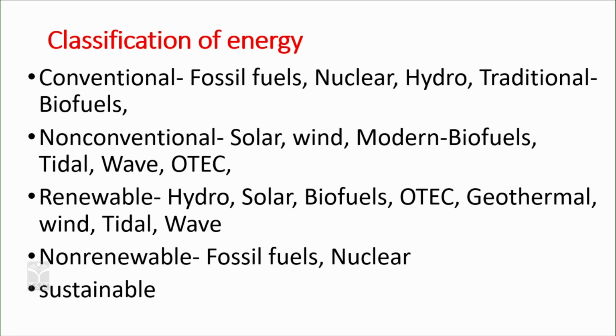But in modern terms, with improved technology, biofuels are used in a different way: alcohols such as ethanol, propanol and butanol are generated through fermentation, and biodiesels through transesterification. We use biodiesel and biopetrol in this modern era, derived from contemporary living beings, and these are considered non-conventional. So we need to differentiate between traditional and modern biofuels.